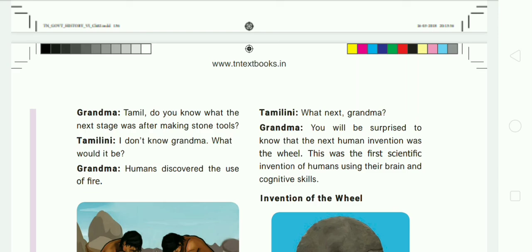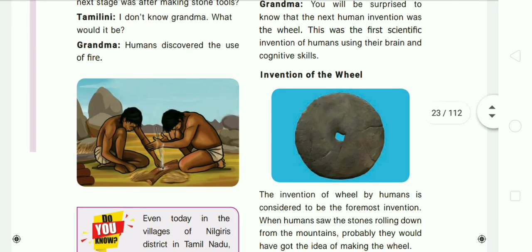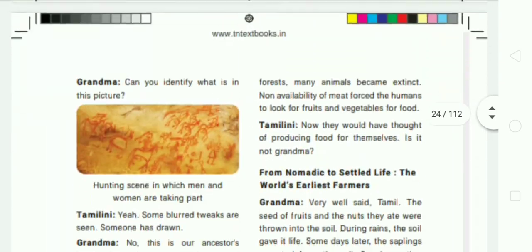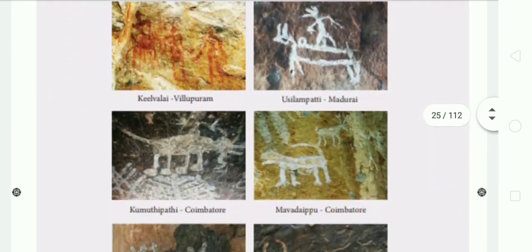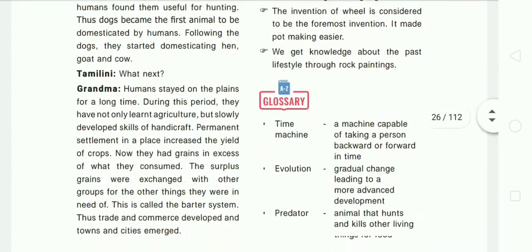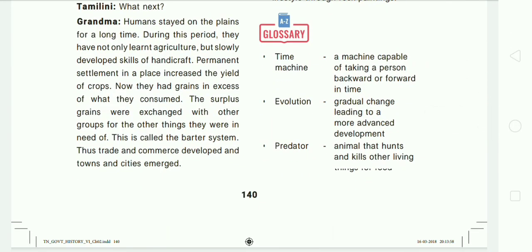Okay students, your assignment today: you have a glossary here, and you have to read that glossary. What is meant by time machine? A machine capable of taking a person backward or forward in time. Next one, evolution. This is gradual change leading to a more advanced development. Next one, predator. An animal that hunts and kills other living things for food.